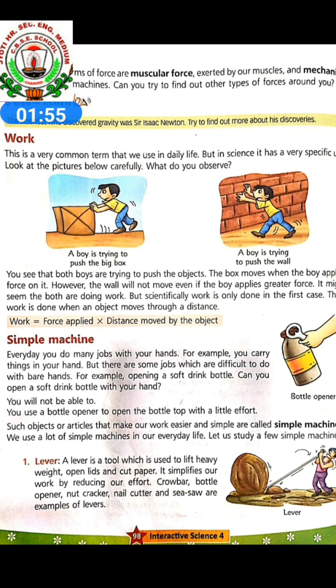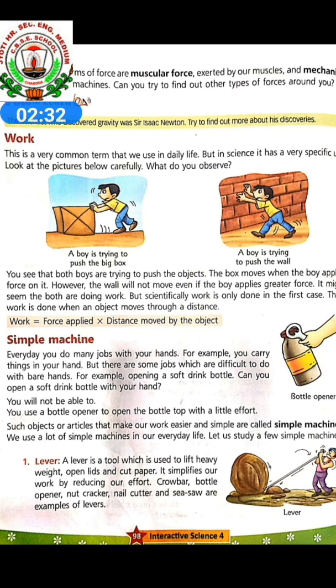Thus, work is done when an object moves through a distance. If anything moves when we are pushing or pulling, then we say work is done. But the boy is trying to push the wall and the wall will not move, so it is not work done. So scientifically, work is only done in the first case. Thus, work is done when an object moves through a distance.